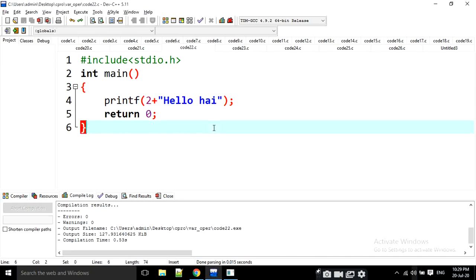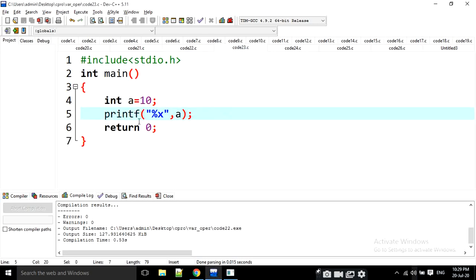Okay. And the next one, int a is equal to 10. This is percentage x. What is x? We know percentage d, percentage f, but what is x here? X means it is going to be a hexadecimal value. What is the hexadecimal representation of 10?